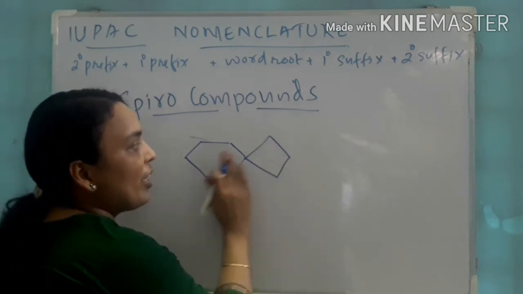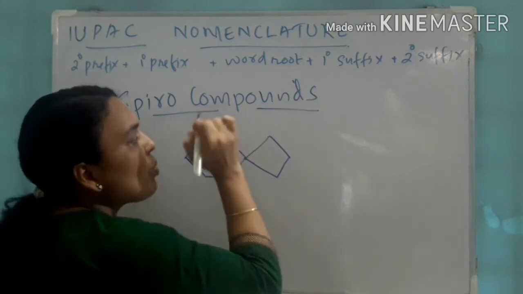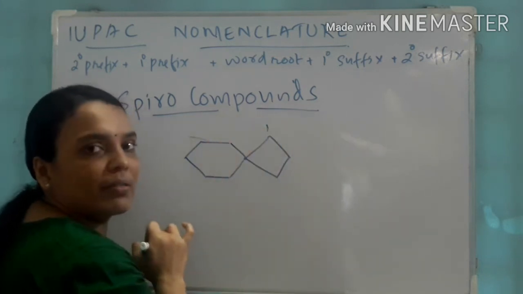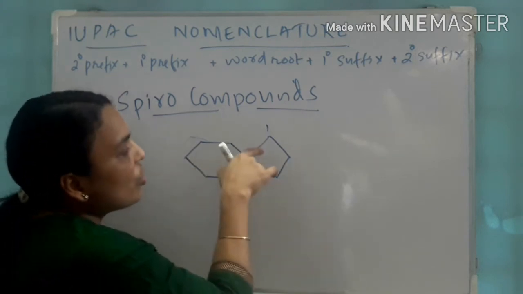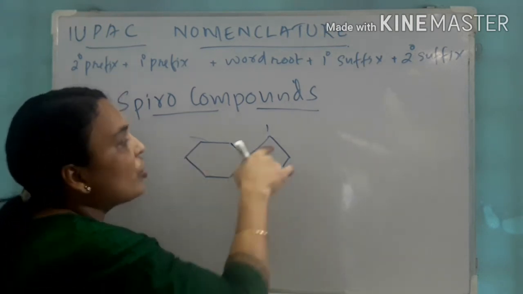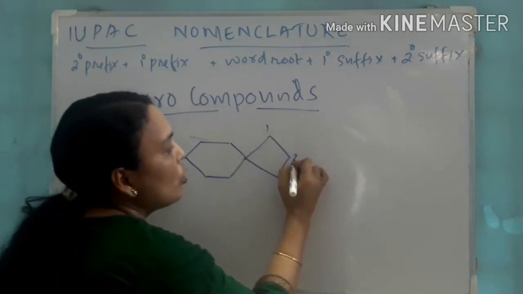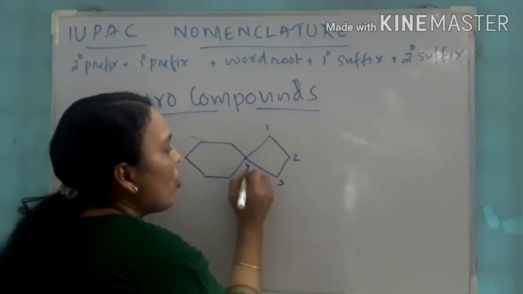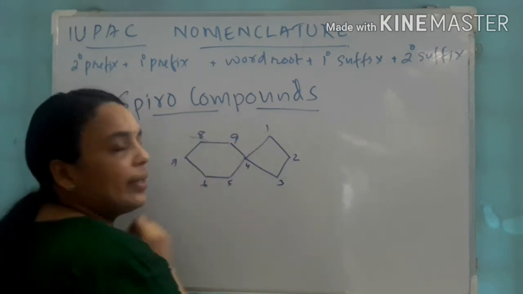Out of these two rings, consider which one is the smaller ring. The smaller ring should get the first numbers. Here it is a cyclobutane and a cyclohexane, so the cyclobutane is the smaller ring and it will get the least numbers. So 1, 2, 3, 4, 5, 6, 7, 8, 9.